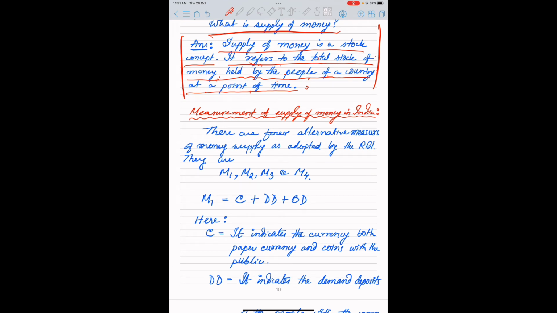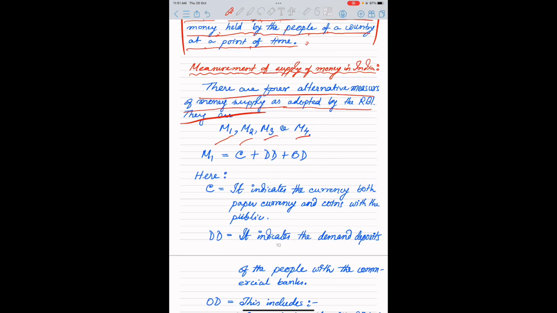Now the measurement of money supply in India. This question is asked in the examination. There are 4 alternative measures of money supply as adopted by the RBI, that is M1, M2, M3, M4. First, you try to remember M1. M1 means C plus DD plus OD. What is C?